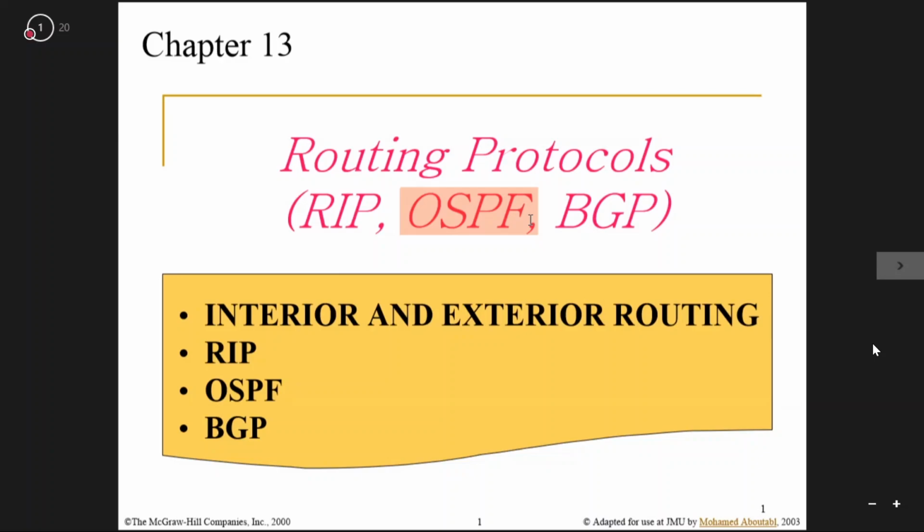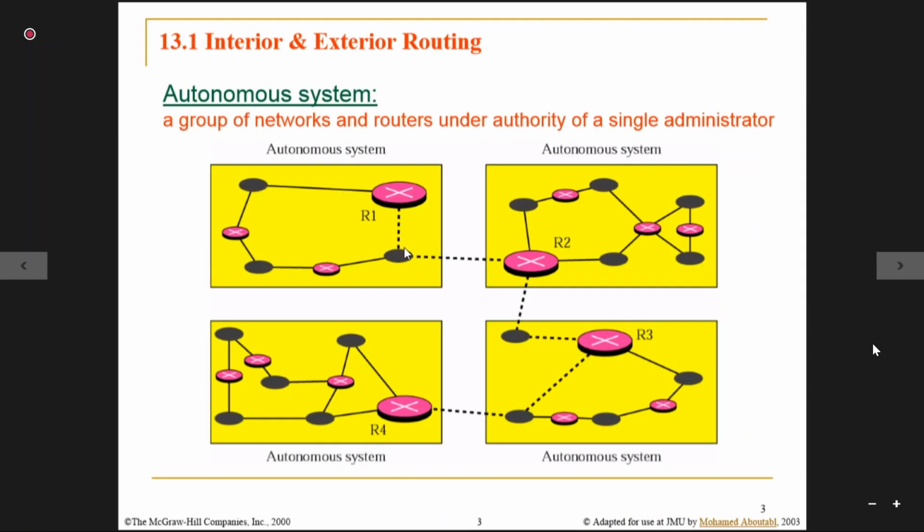Autonomous system means a group of networks and routers under the authority of a single administrator. So within the autonomous system, which protocols are applicable? RIP and OSPF. Now, if we have to talk among different autonomous systems, then we need to use the BGP protocol. So within the autonomous system, either RIP or OSPF.